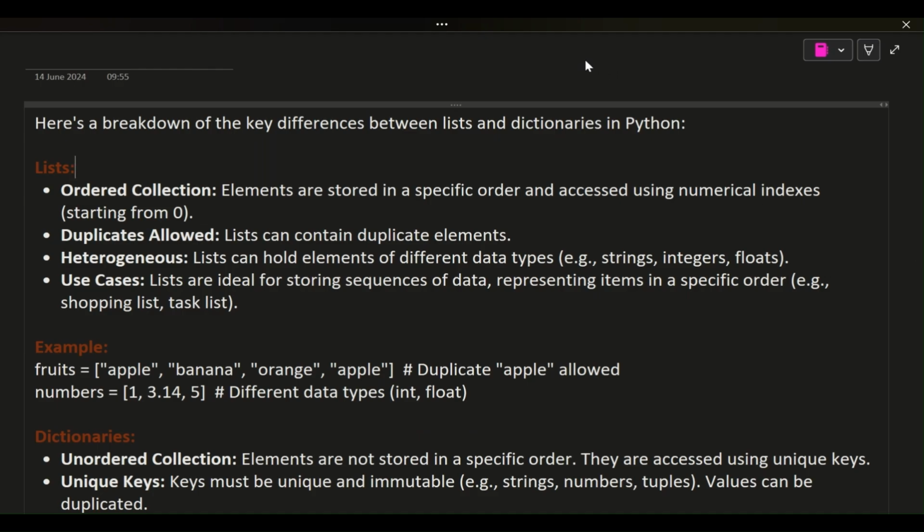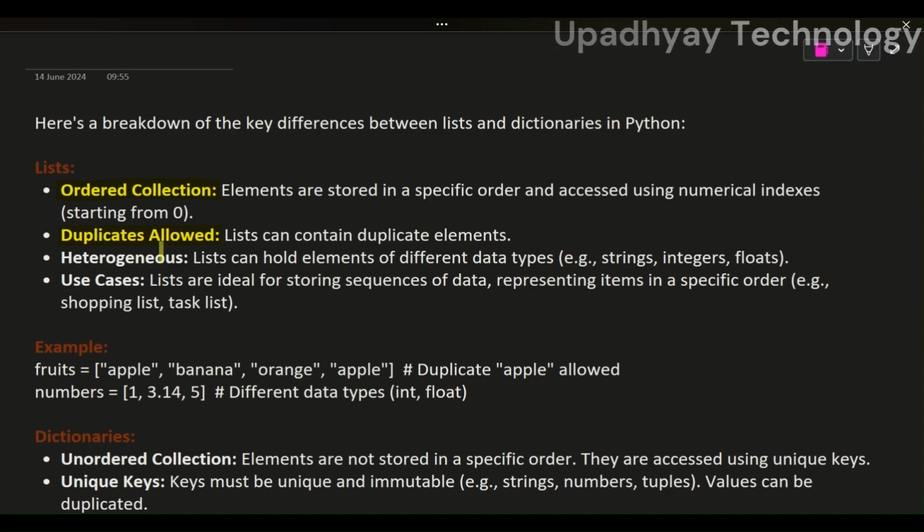Here's a breakdown of the key differences between lists and dictionaries in Python. Lists. Ordered collection. Elements are stored in a specific order and accessed using numerical indexes, starting from 0. Duplicates allowed. Lists can contain duplicate elements. Heterogeneous. Lists can hold elements of different data types, e.g., strings, integers, floats.